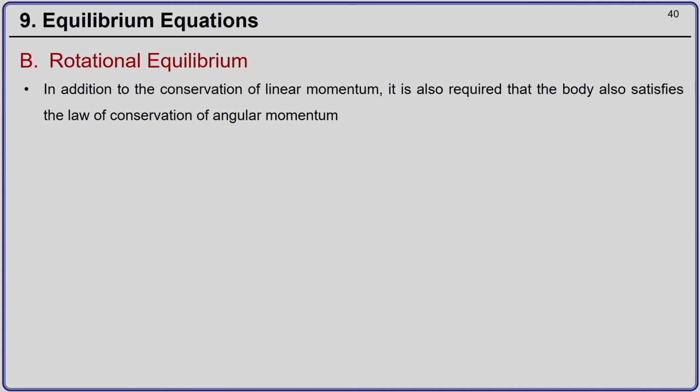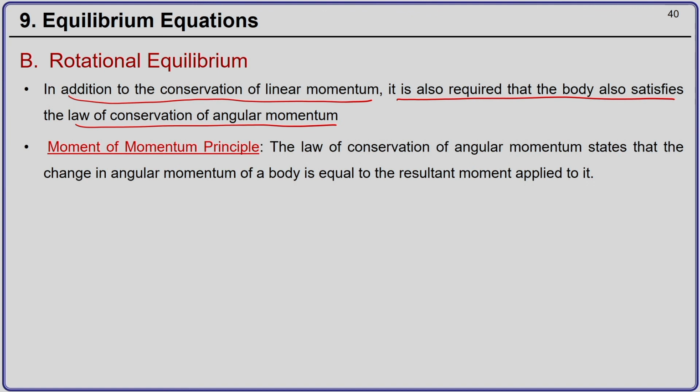Okay. So, next we move to what is called the rotational equilibrium or the law of conservation of angular momentum. In addition to the conservation of linear momentum, it is also required that the body satisfies the law of conservation of angular momentum. First we will see the statement of this law, which is also called the moment of momentum principle. It states that the change in angular momentum of a body is equal to the resultant moment applied to it.